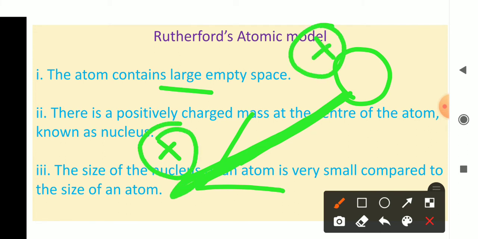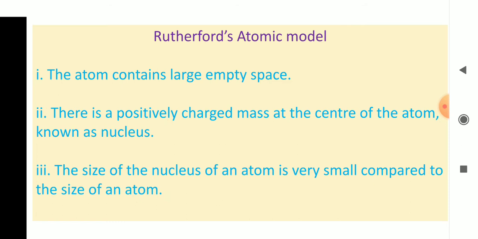That is why when the positively charged alpha rays strike this nucleus, they are completely deflected. So he proposed that there is a positively charged mass at the center of the atom, and that positively charged mass is known as the nucleus. Is it clear, students? Yes. Then postulate number 3.